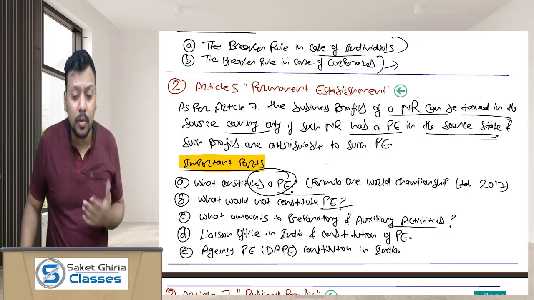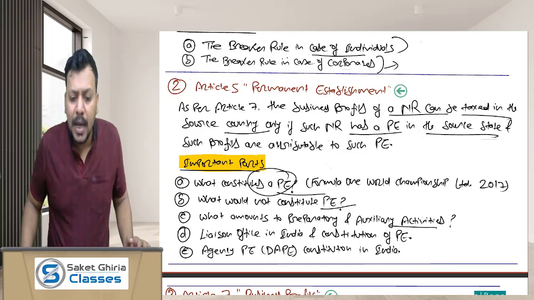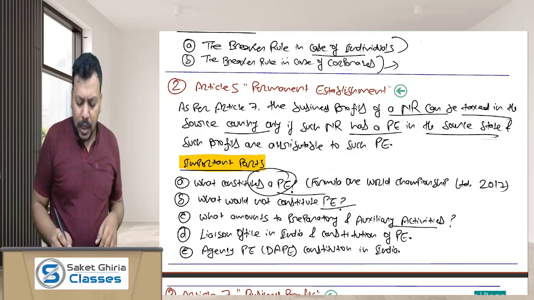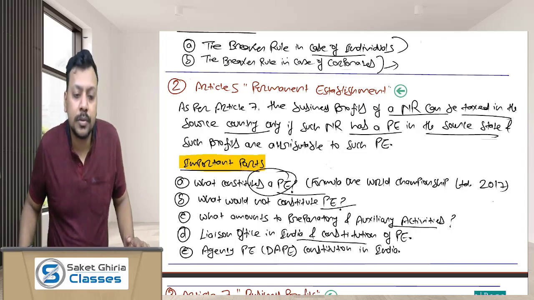So we should be aware about what amounts to preparatory and auxiliary activities in nature. Okay, another important area is a liaison office in India and the constitution of PE.